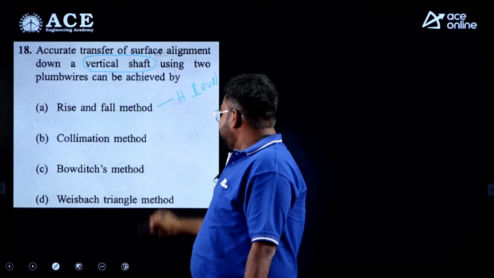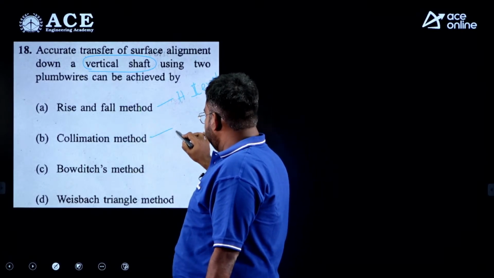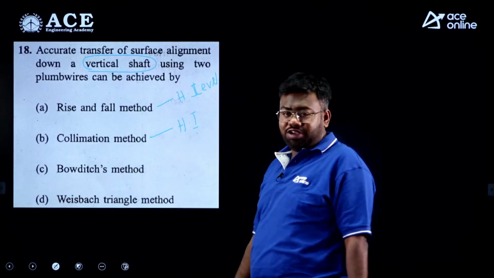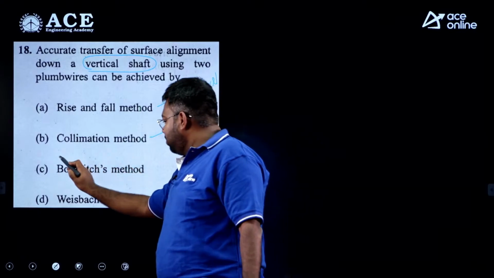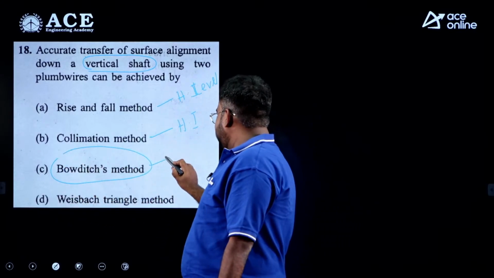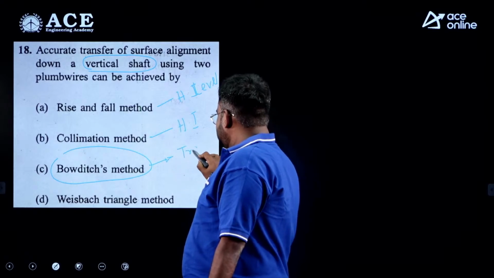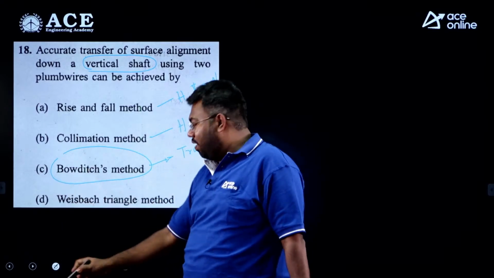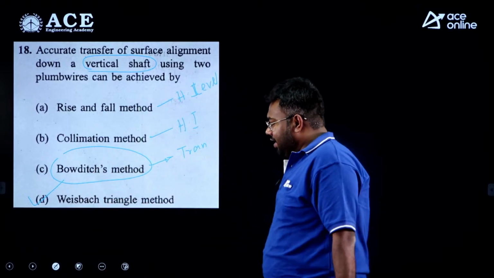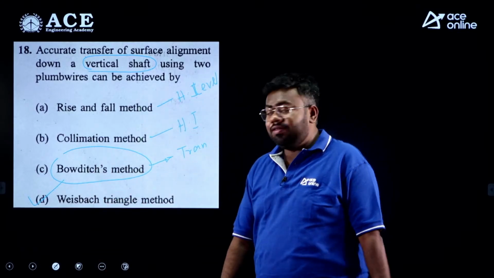This one, collimation method, is your height of the instrument method. This is leveling, this is height of instrument, and this one, Bowditch method, is also used for traversing. So now we are left with only one option, that is D. So use the elimination method to get the correct answer, that is Weisbach triangle method, right.